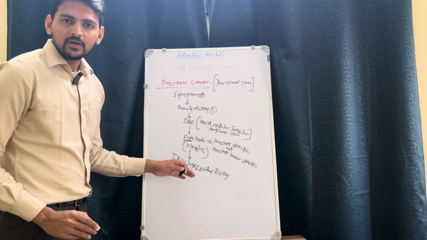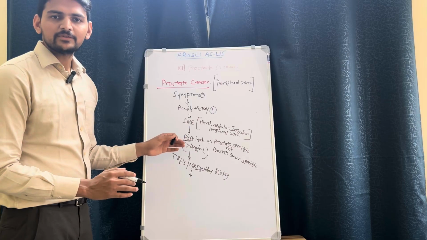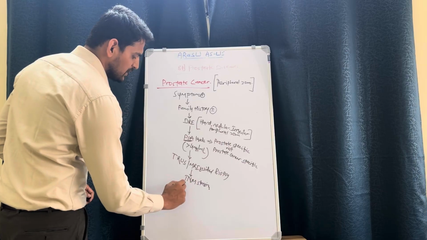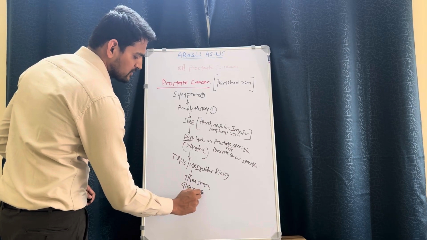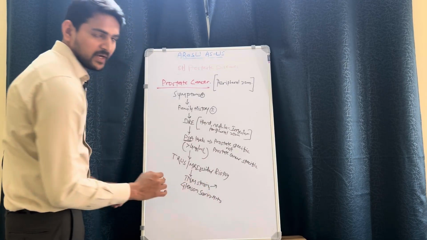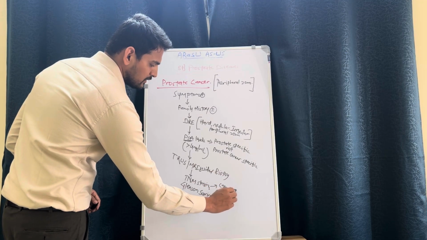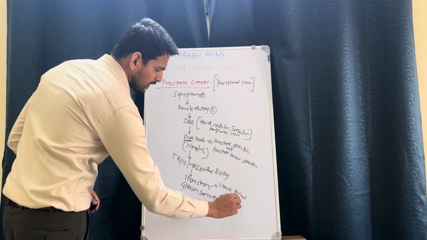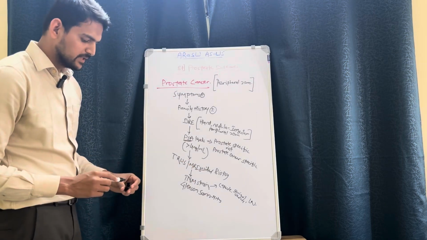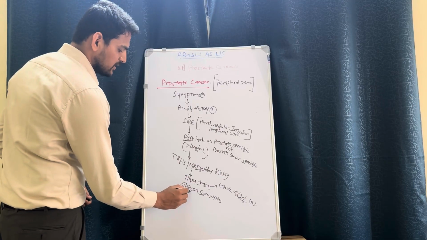And once it turns out to be malignant, there are some scores to look for the stages and aggressiveness of the cancer. Commonly we will use TNM staging, and there is something called the Gleason scoring system. In TNM, we look for the spread of the disease in the surroundings, like whether it has spread to the gland capsule or not, or the surrounding seminal vesicles, and even whether nearby lymph nodes are involved or not. So these things we will assess. After that, we have to consider one more important thing, that is check for the level of testosterone.